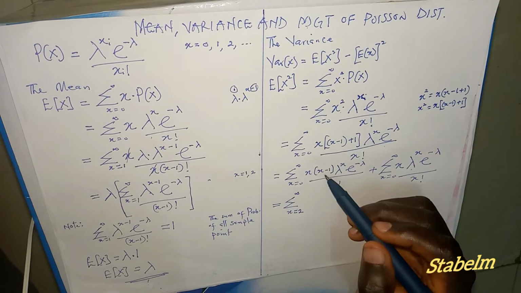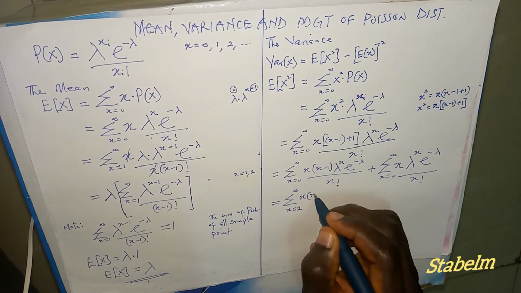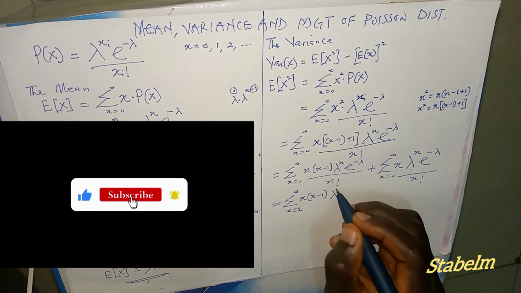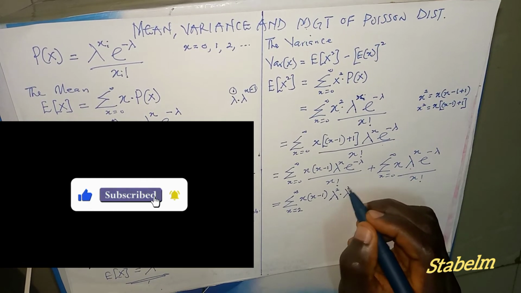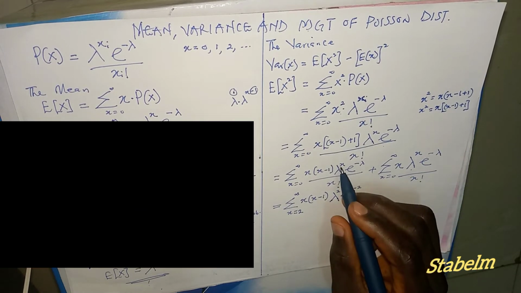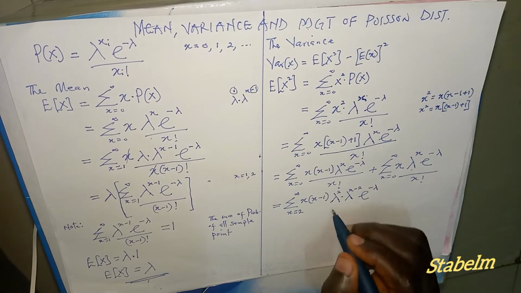By the time we expand this, we're going to have x into bracket x minus 1. Now we have lambda raised to the power 2 multiplied by lambda raised to the power x minus 2. These two cancel, and we still have lambda raised to the power x, then exponential raised to the power minus lambda divided by